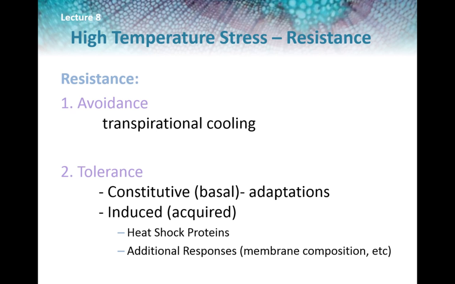Plant resistance to heat stress can be viewed as tolerance or avoidance. Avoidance is when the plant does not come to equilibrium with its environment with respect to the stress. An example of that is evaporative cooling, which is a significant way for plants to dissipate solar energy. Tolerance, on the other hand, involves coming to equilibrium with the stress, but the plant is able to avoid, reduce, or repair injury.